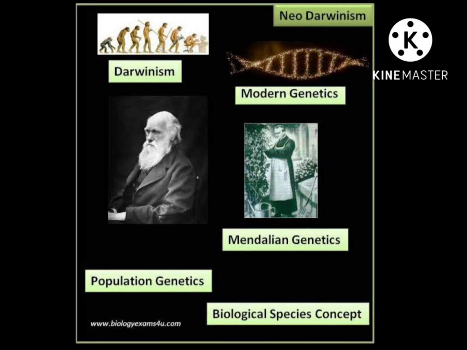And then genetic drift. Sewall Wright explained sudden changes in gene frequency in his experiment. Here we can take two examples, a large population and a small population.